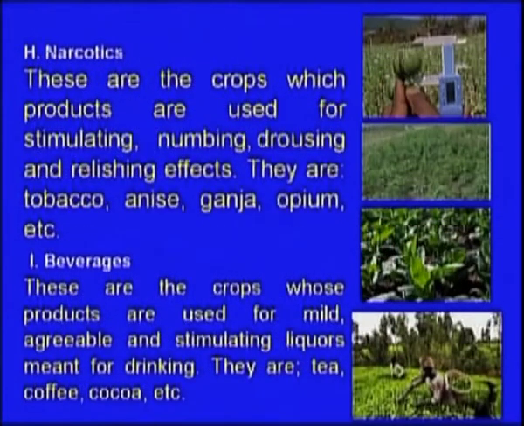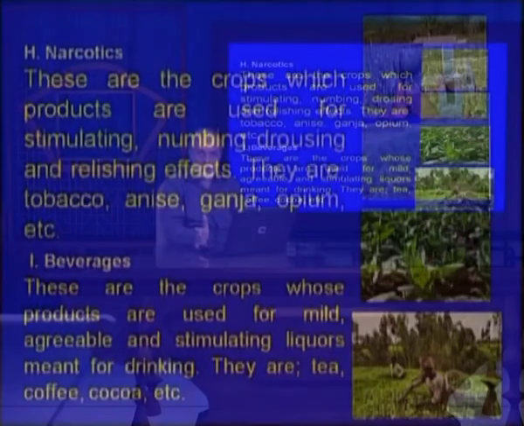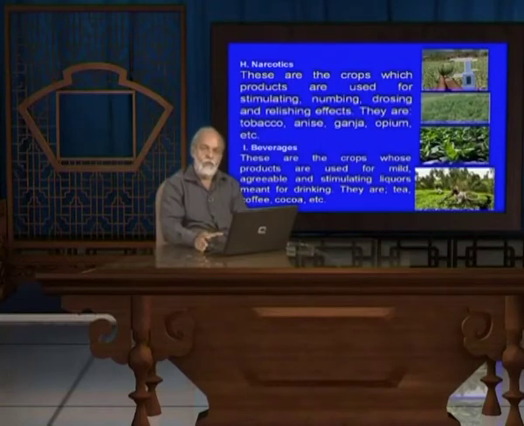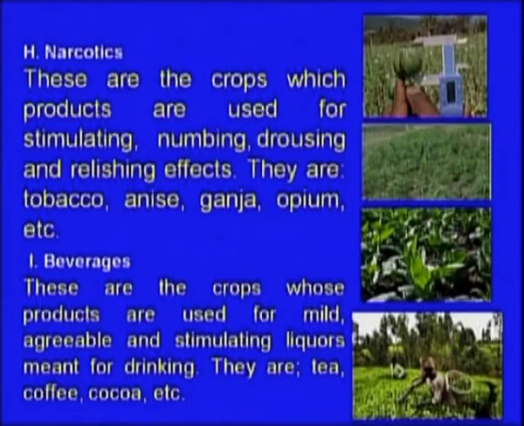Now the narcotics. There are some crops which are used as narcotics, like poppy is one, and then tobacco, ganja, opium. They belong to the narcotics. They make your mood easy, elevate your mood, and they affect your nervous system. Then there are some other species belonging to the beverage crops, like tea, coffee, coca. These are some of the species that belong to the beverages. So this is the way that we have classified.